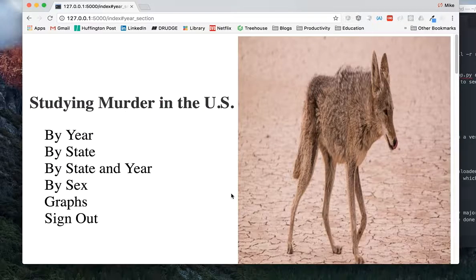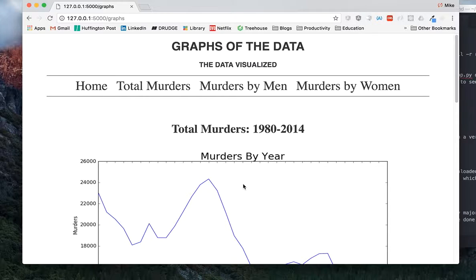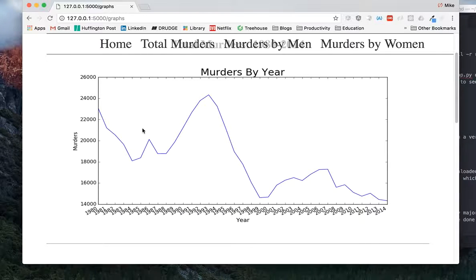So that's it for this page, and now let's go over the graphs. Here I'm using the data from 1980. As we can see, it goes all the way from 1980 to 2014, and the trend is basically downwards except for this one big hill. But what's interesting is right here in about 1993-94, it starts going down.